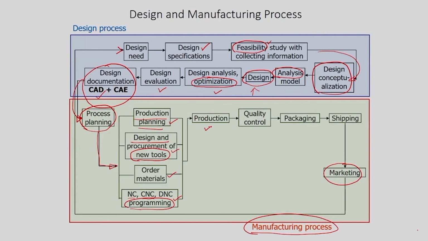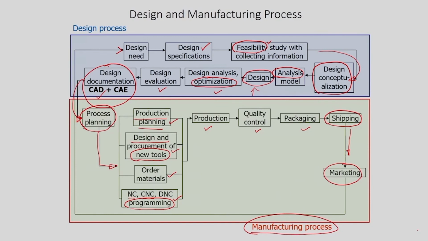the actual production. After the production, it will go for quality control, packaging, and the product will be shipped into the market. As the product has been launched in the market, the marketing team again will take the feedback from the customer, and that feedback will be shared with the design team. So, the cycle keeps on going, the cycle keeps on working in the company.